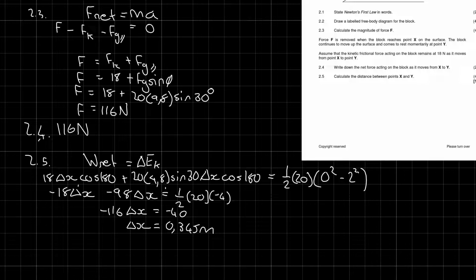You could have calculated the new acceleration using F net equals ma, and then substituted that into any of the equations of motion. You could have even used impulse, but that takes long. You could have used impulse, got the time it takes to stop, and then substituted that into the equations of motion. But I honestly think that my method here, W net equals delta Ek, is the quickest way to do it. Most definitely.